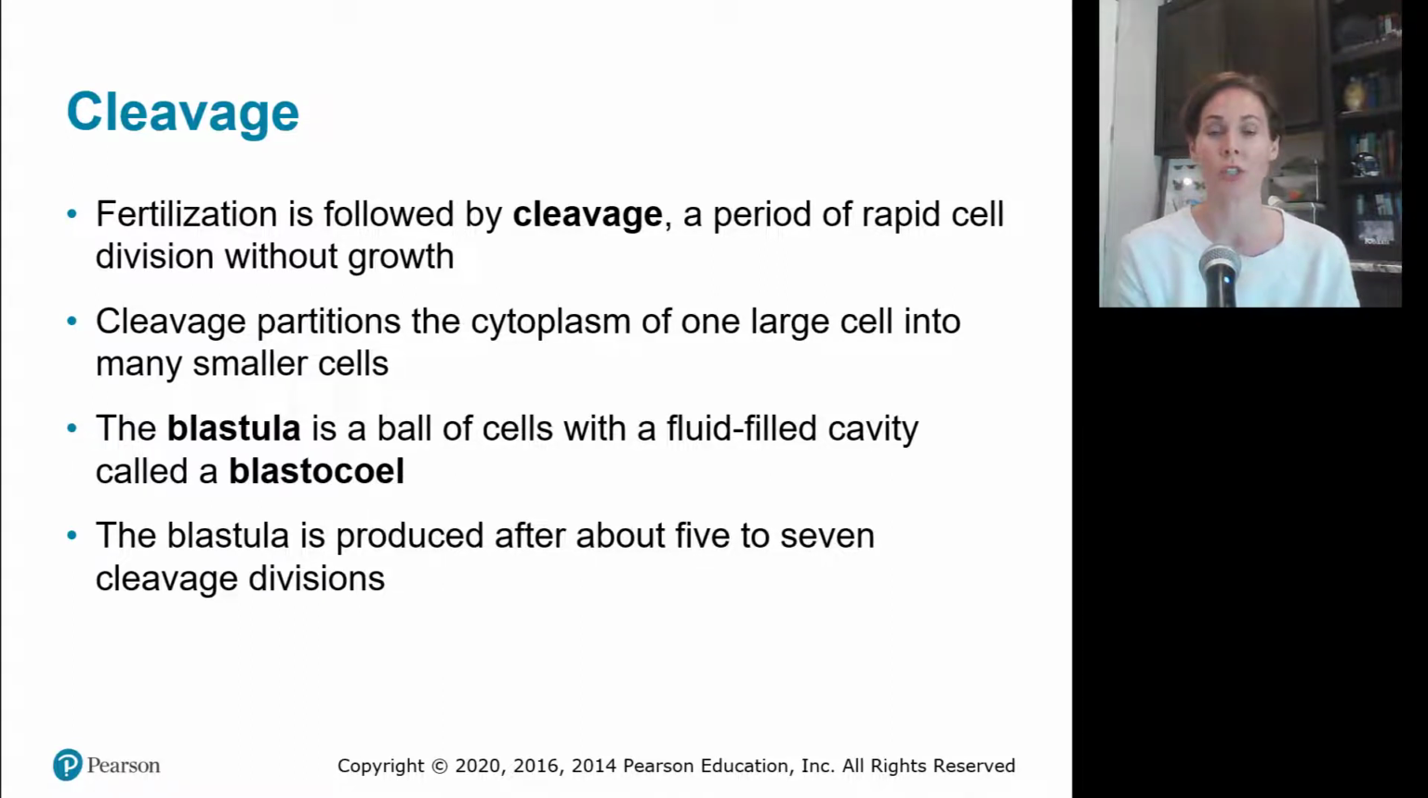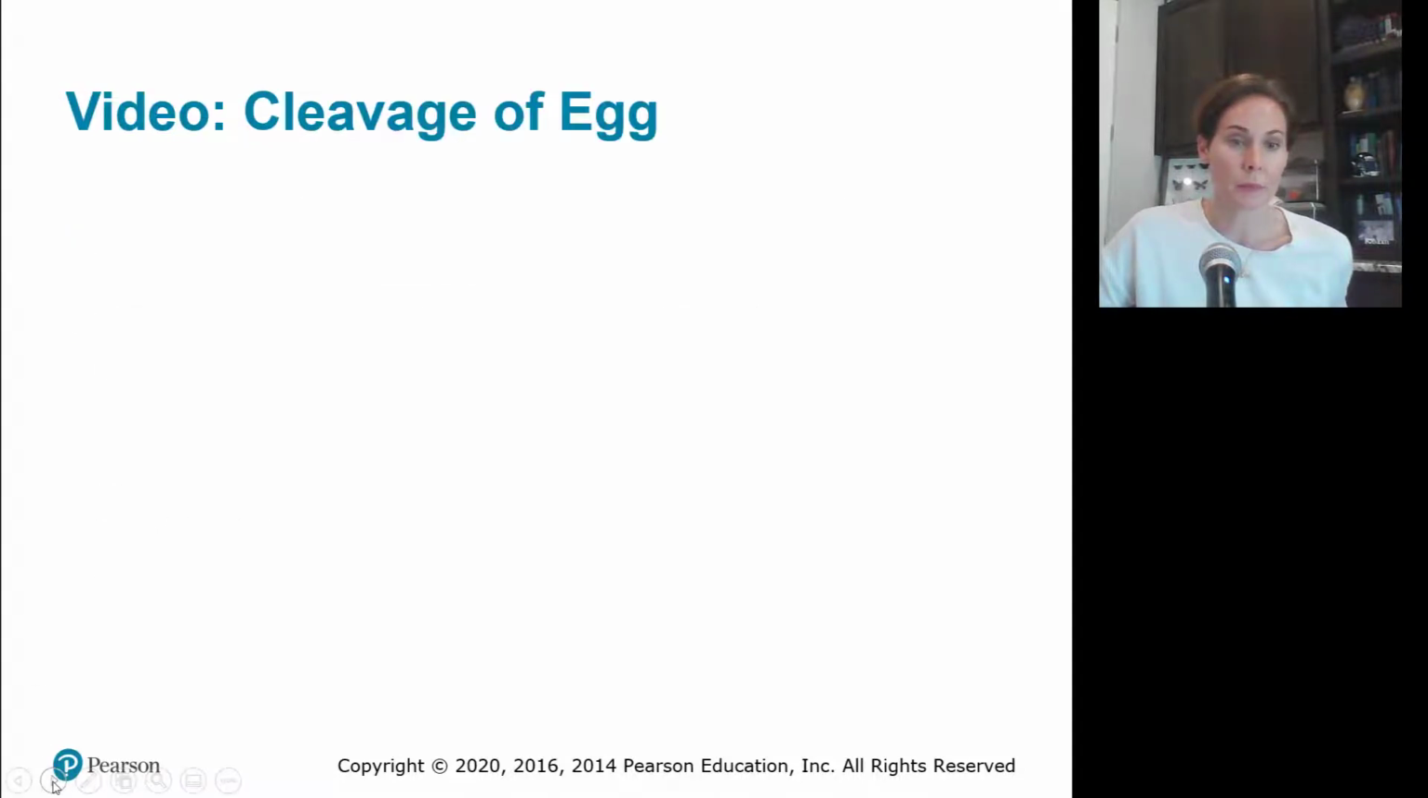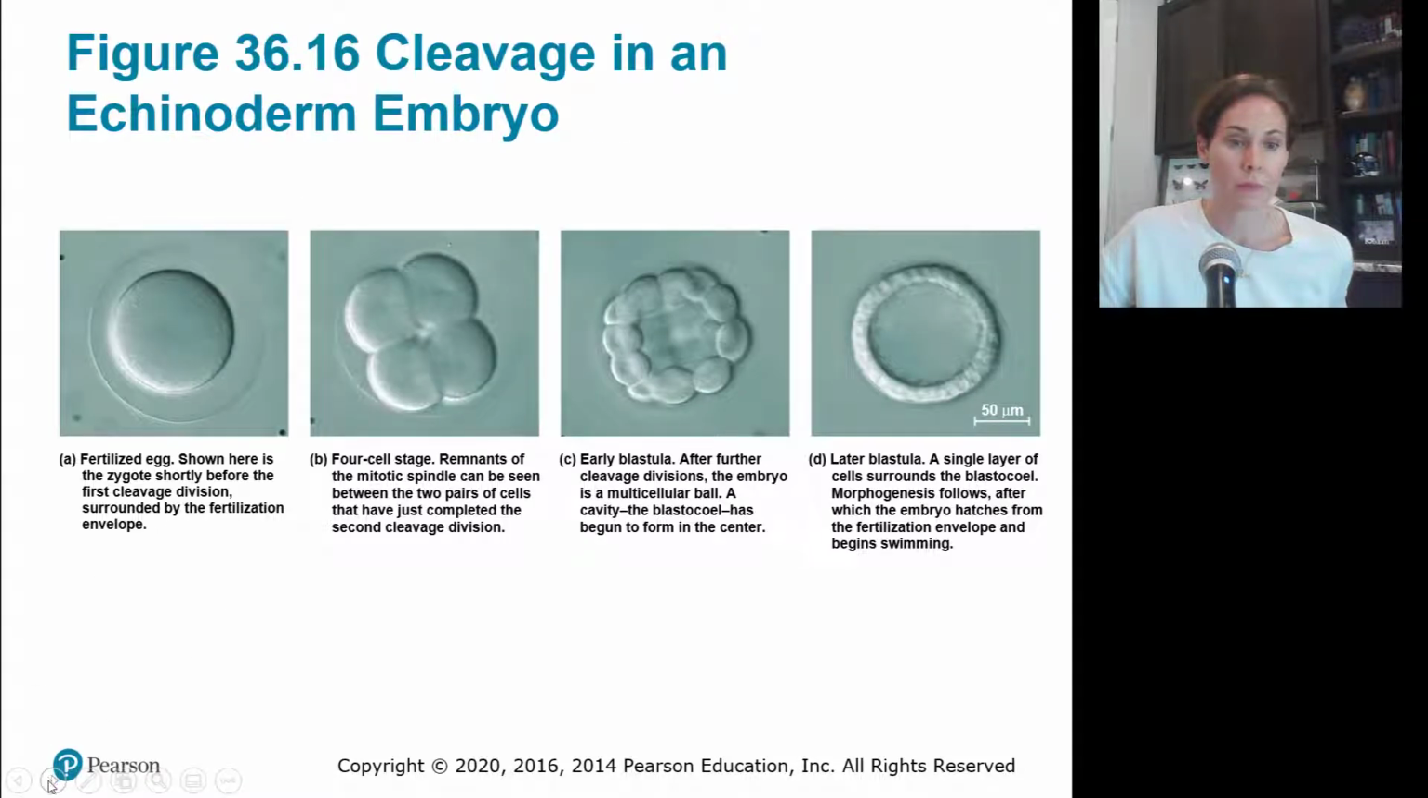A blastula is just a ball of cells with a fluid-centered cavity. The blastula is the actual thing. The inside of it is called the blastocoel. And the blastula is produced after about 5 to 7 cleavage divisions. Here's an image of this fertilized egg, and then it starts to divide, and you notice that the individual cells get smaller, and eventually it just forms this little hollow ball.